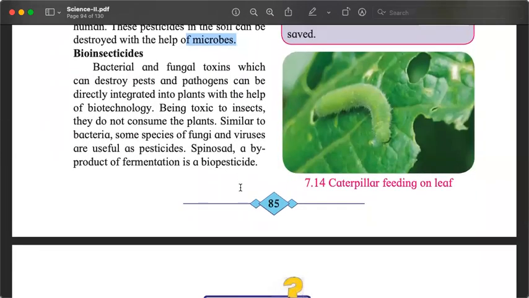Not just destroying the harmful chemicals, we can actually use the microbes as bioinsecticides. Some substances that are produced by the bacteria and fungus are toxins, poison. We don't use it to kill ourselves. We can use it to kill the bad bacteria, pests, pathogens. They only kill the organisms that we want to kill. They are toxic to insects. They don't get absorbed in the plant. So when we eat the plants, we don't get those toxins.